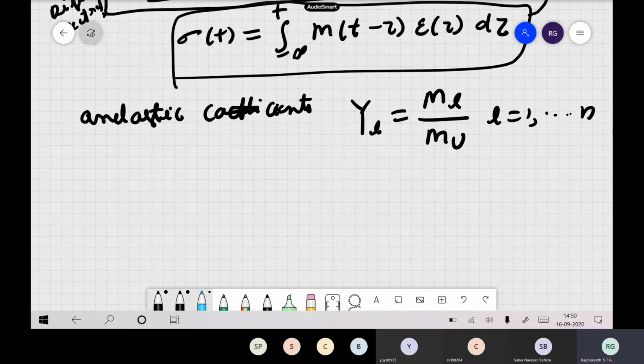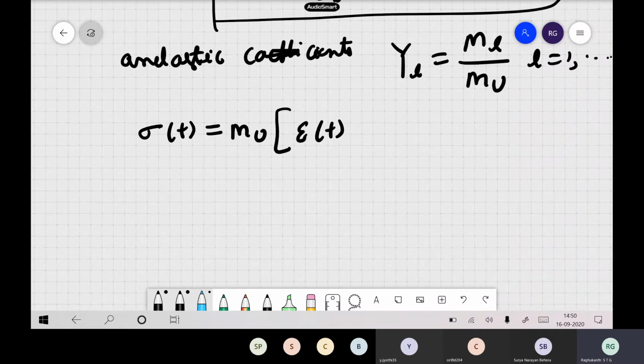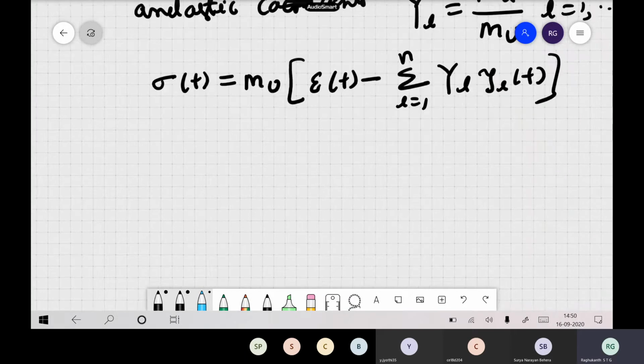Instead of writing in terms of ψ_L, they write in terms of this y_L. And sigma of t they write as m_u epsilon of t minus the sum over L equal to 1 to n of y_L times ψ_L(t).